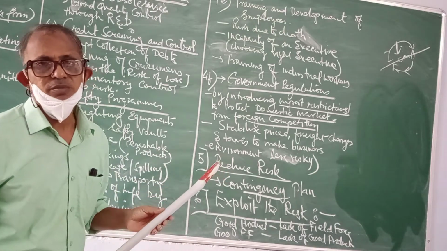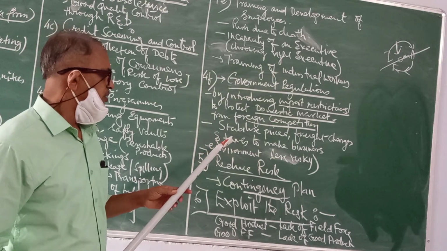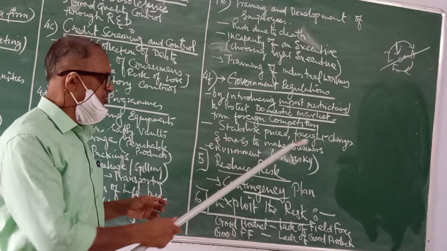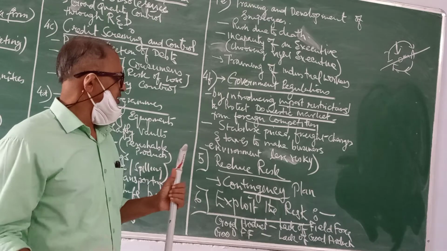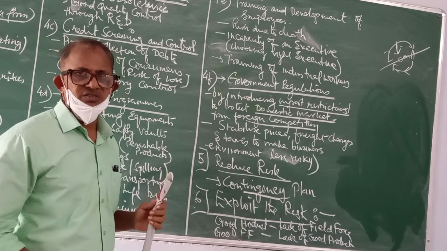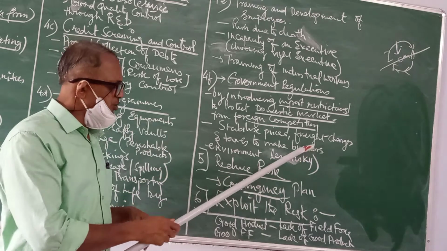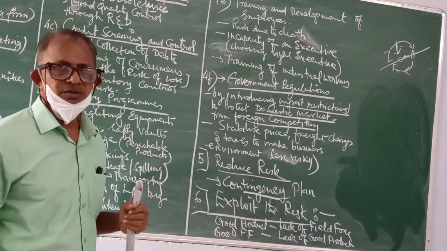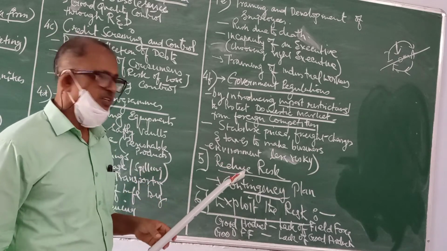Therefore, risk will not be there and the business environment will be in a positive frame. Then the government should stabilize prices, freight charges and taxes. If it stabilizes the prices through various mechanisms, and if it controls the freight charges and taxes, then the business environment will be very effective, and there will be very little risk in the business environment.